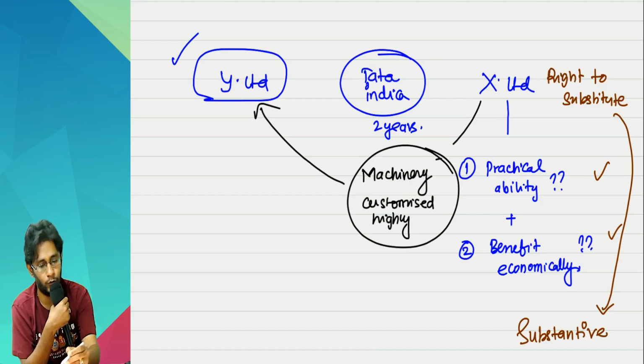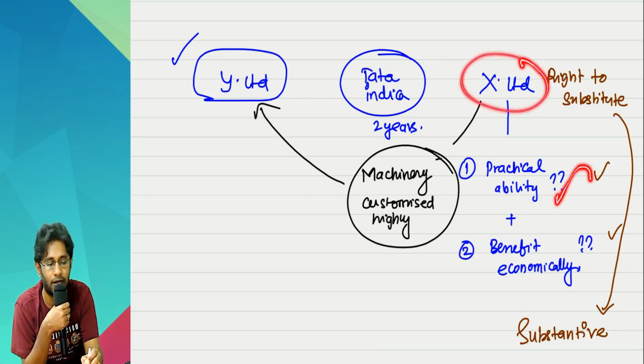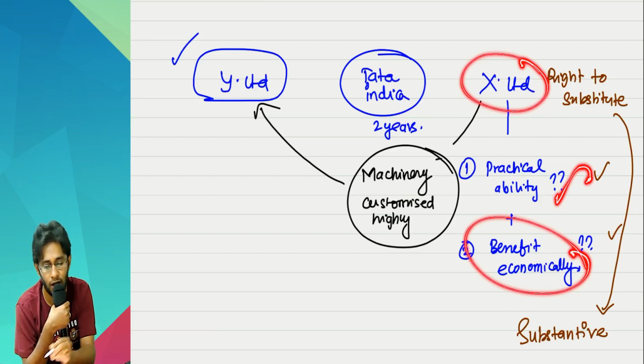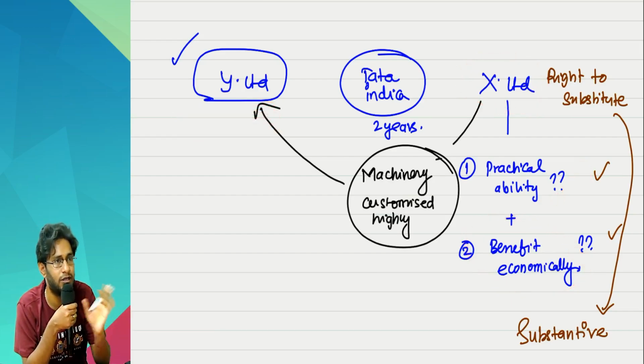How will I know whether this fellow has the practical ability, or even if he has the practical ability, whether he would be benefiting because of that or not? How will this fellow know? He may know, he may not know, isn't it, sir?